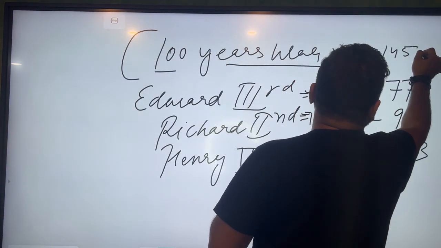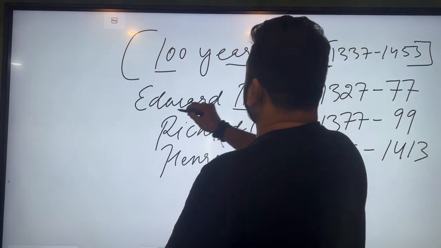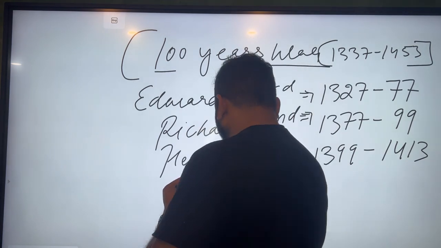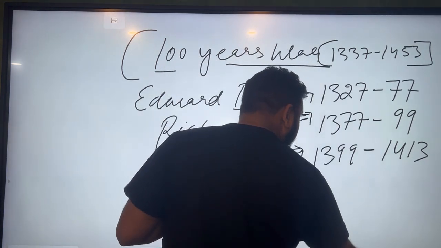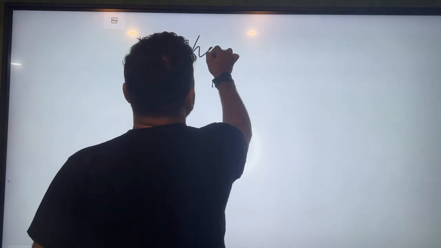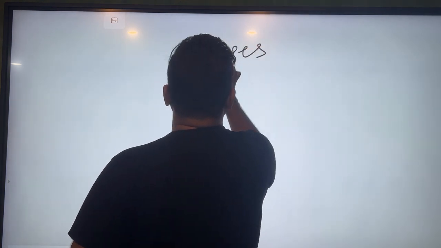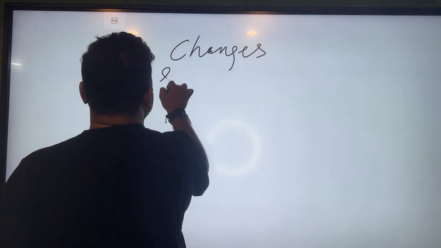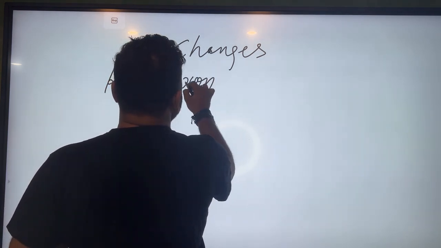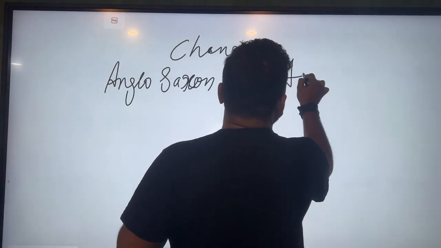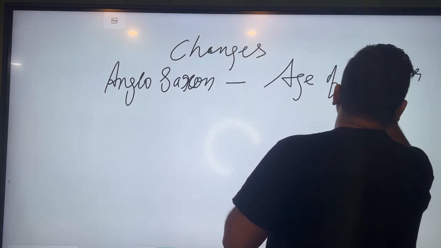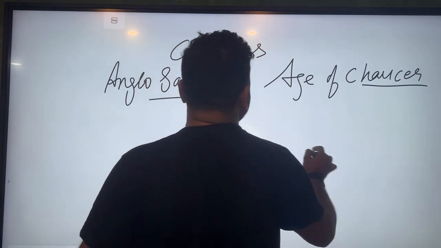The names of these three kings, three wars. These are the most important things. Now let's talk about what the changes are from Anglo-Saxon to age of Chaucer. Ask yourself a question: if someone asks you, from Anglo-Saxon to age of Chaucer, what are the changes?